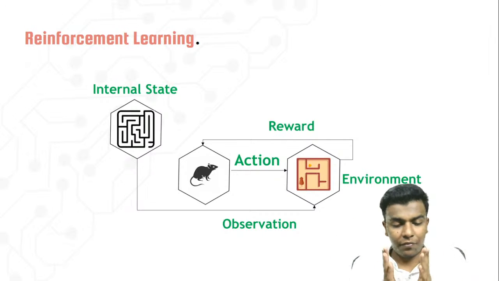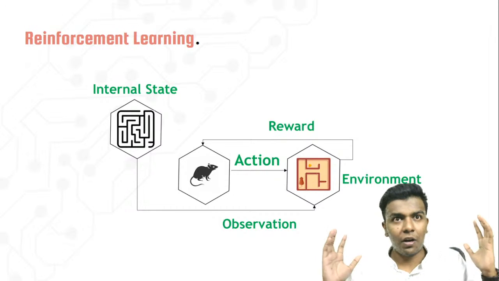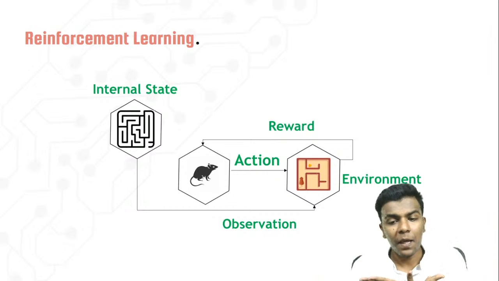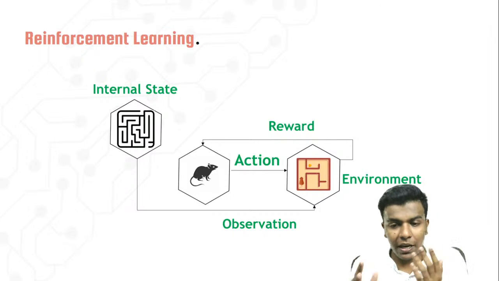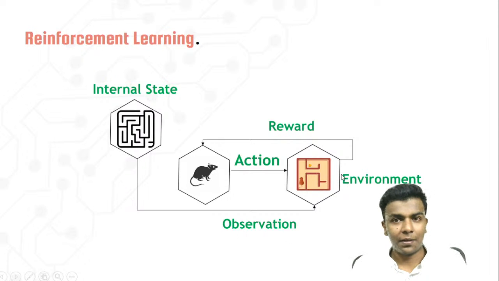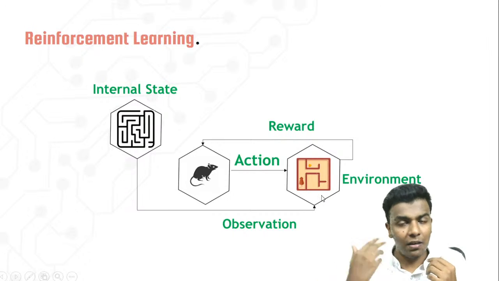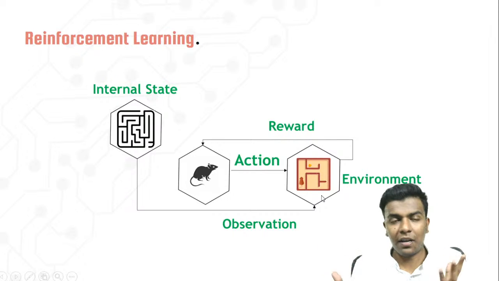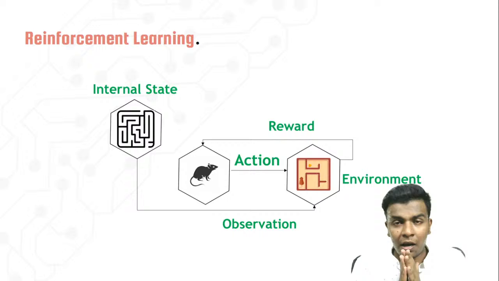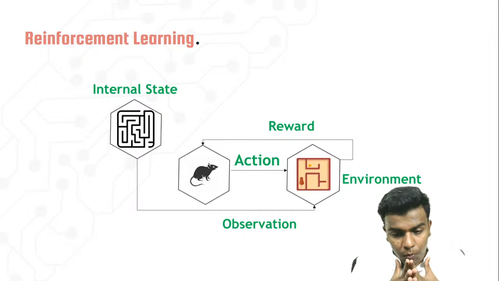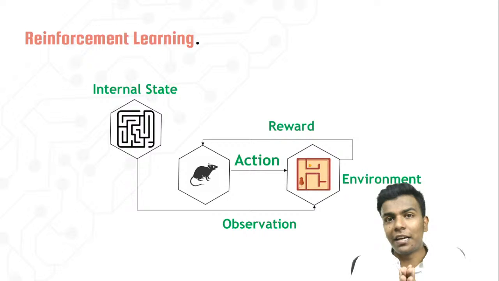So first of all, what should the rat do? First of all, the rat should observe the environment, right? So observing the environment is the first process. The internal state, that is the maze. Actually, observing the environment happens again and again, but initially it observes the environment, and then the rat is going to do some action, like moving forward. If it is moving in the proper direction, it will get a reward.